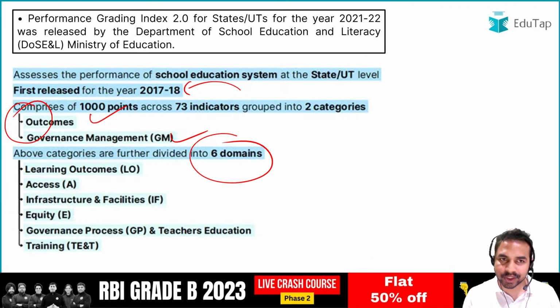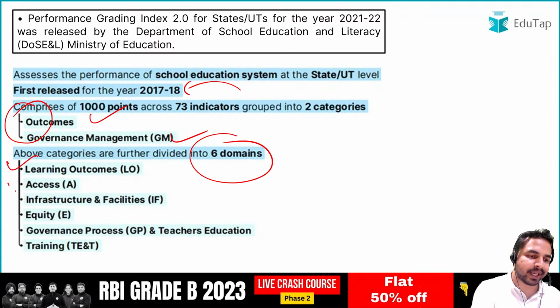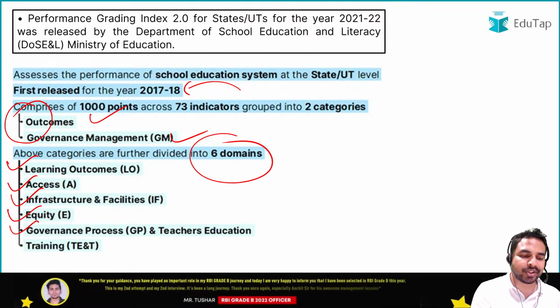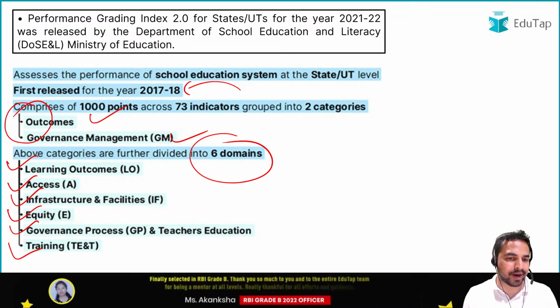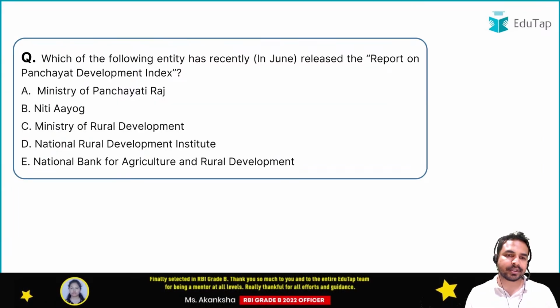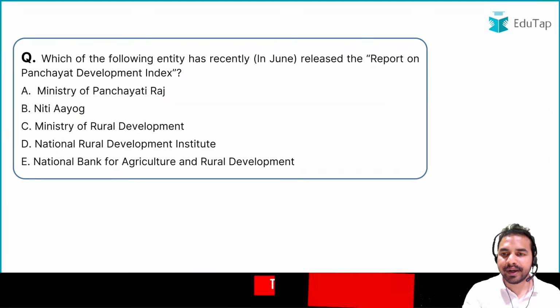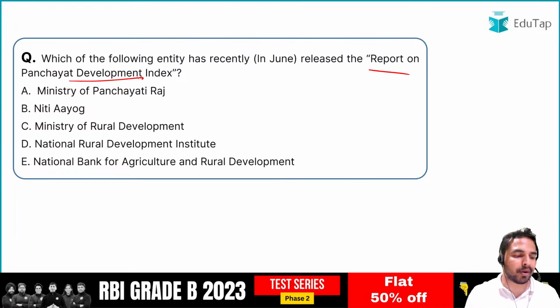And what are those 6 domains? These are learning outcomes, access, infrastructure and facility, equity, governance process, and teachers education and training. So guys, this is the right answer. These are the 6 domains across which these categories can be further divided. Okay, so this is the right answer. Let's move on to our next question. Next question is on the report on Panchayat Development Index.